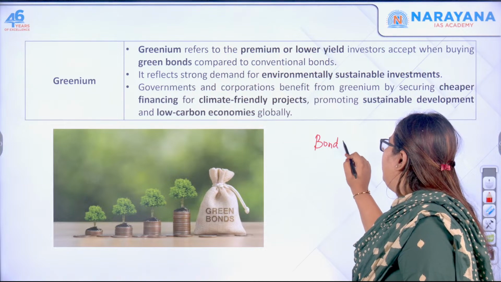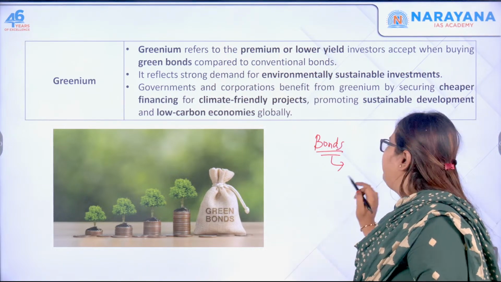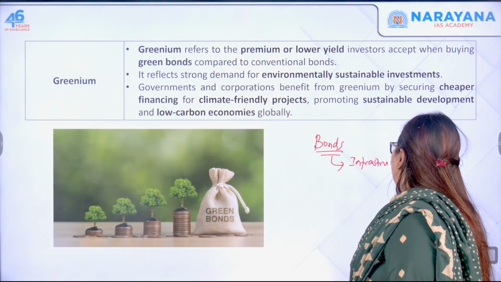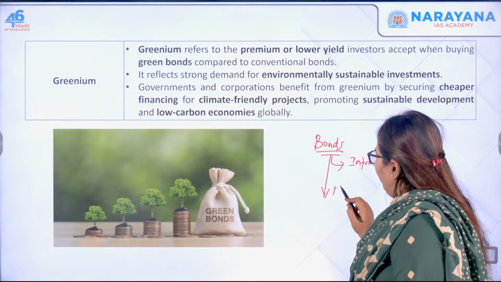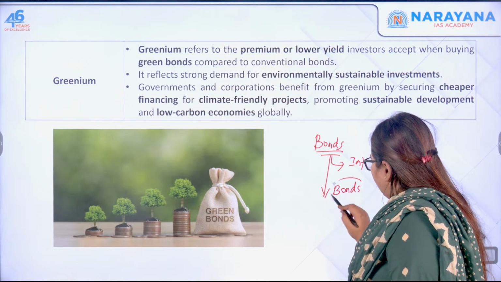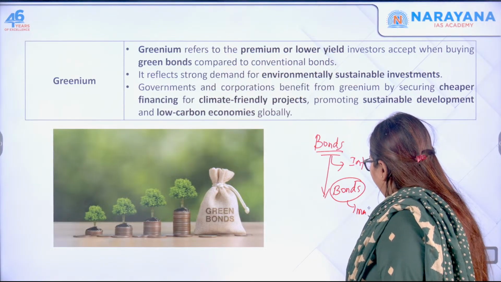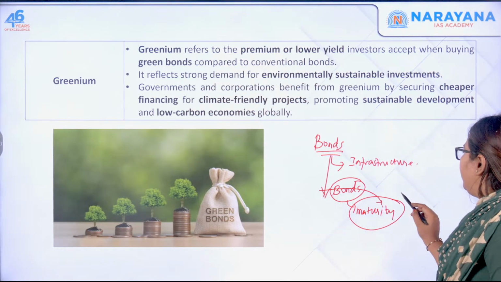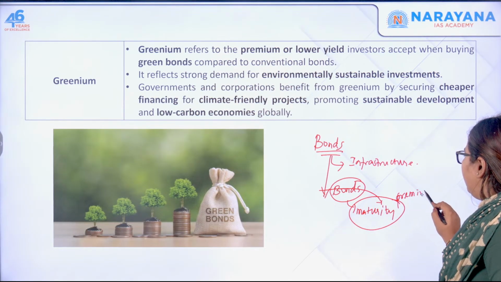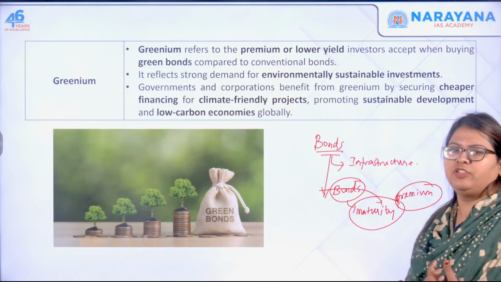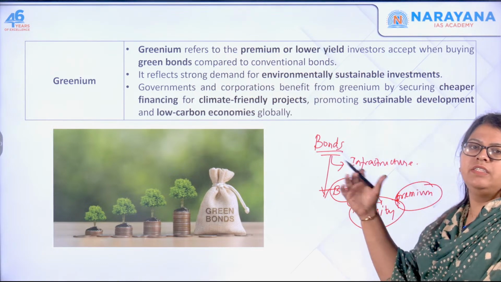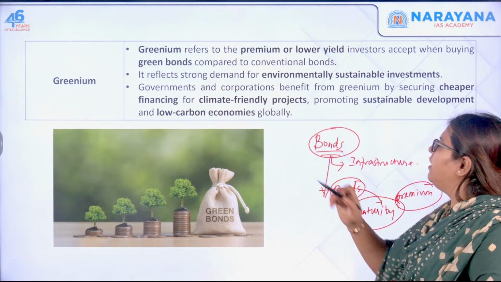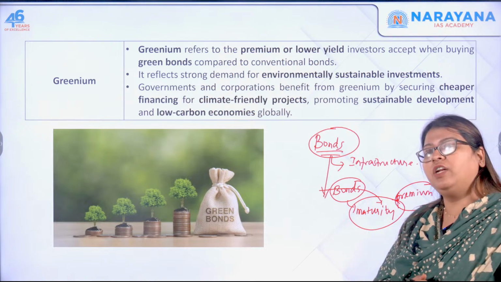For example, if the government wants some money for infrastructure development, they issue bonds, and these bonds carry a maturity, maybe 1 year or 2 years, etc. At maturity, the government will give you something called a premium, that is the profit or additional money that you can earn by investing in this particular bond. This is called a premium, and this happens in the case of traditional bonds.